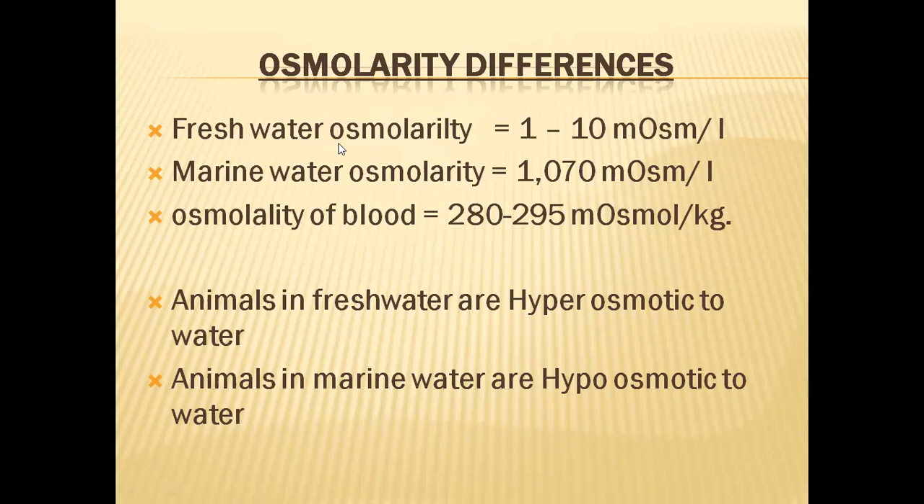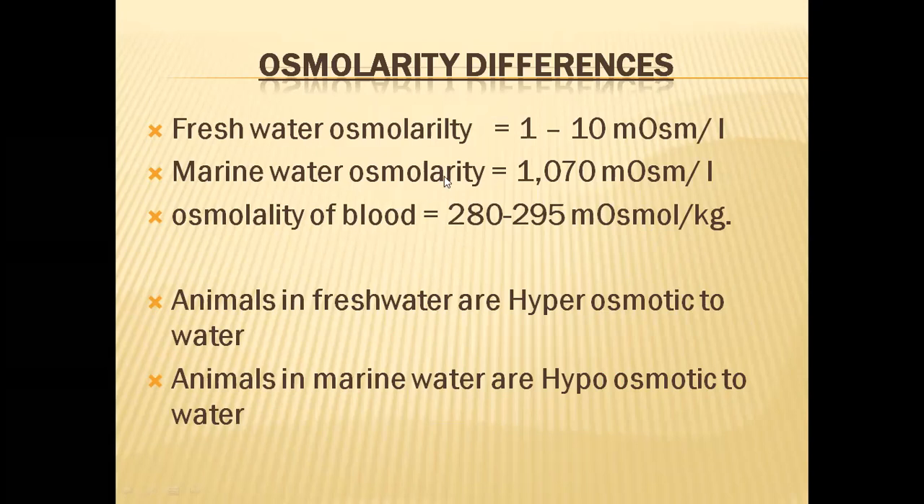So freshwater osmolarity will be in between 1 to 10 milliosmoles per liter, and marine water's osmolarity will be around 1070 milliosmoles per liter, and osmolarity of blood and other body fluids will be around 300, to be precise, 280 to 295 milliosmoles per kilogram. So these are the values.